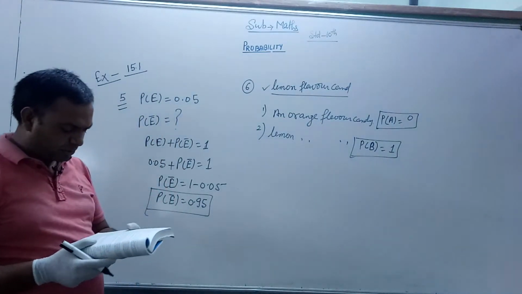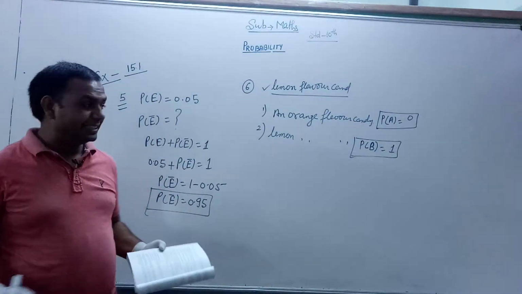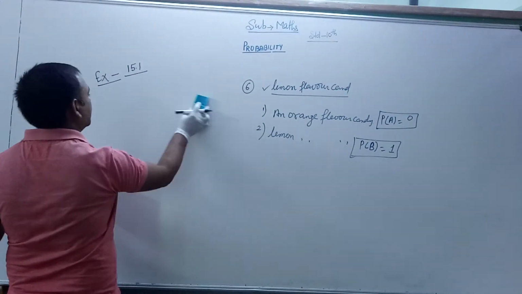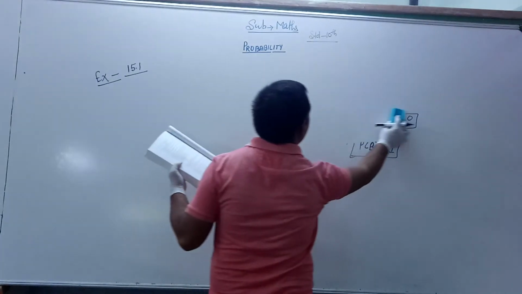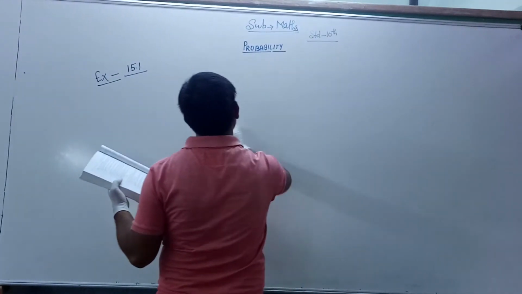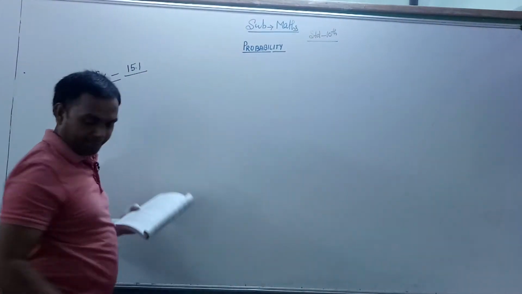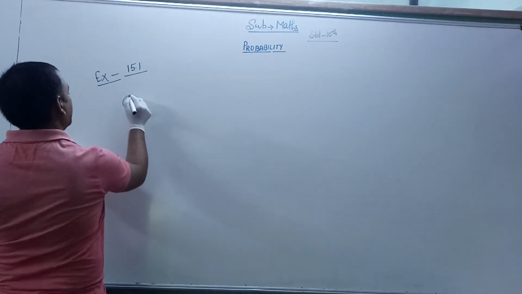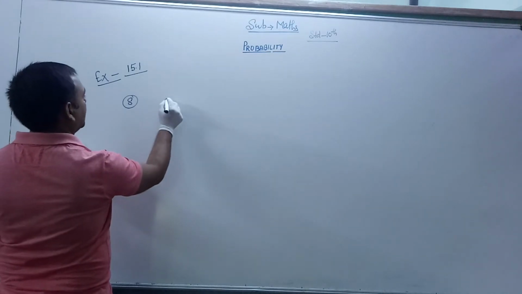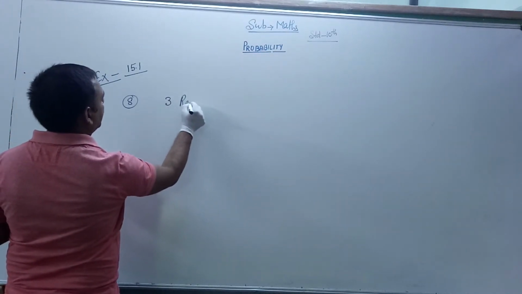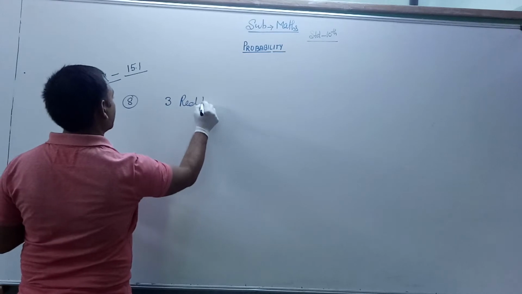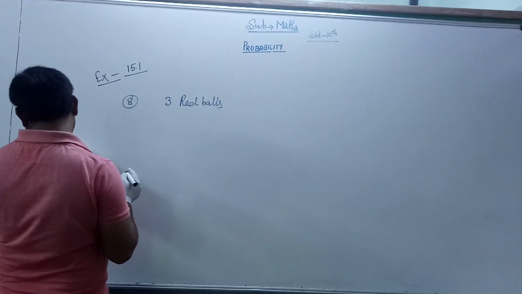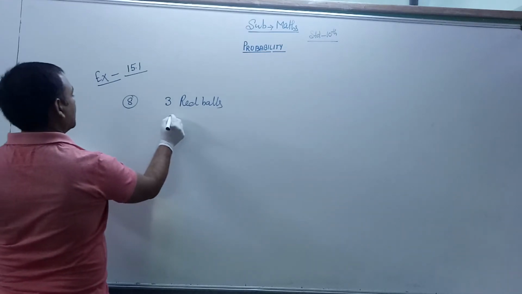In the next question, question number 8, a bag contains 3 red balls and 5 black balls.